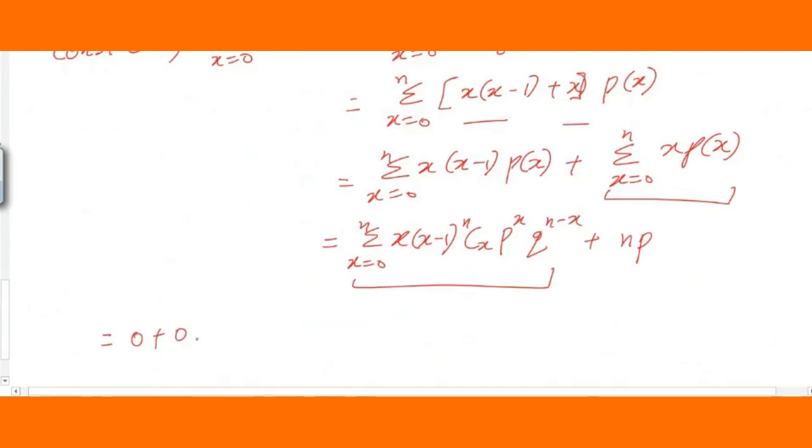Okay, next plus. Now x is 2. So substitute the value 2. 2 minus 1 is 1, and 1 raised to 1 is 1, so no need of simplifying again. Next is our nC2, then p raised to 2, q raised to n minus 2, students. Similarly, please simplify for the next one. x is equal to 3. So 3 minus 1 is 2.